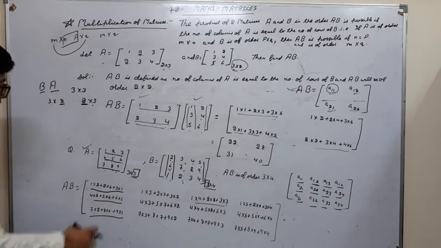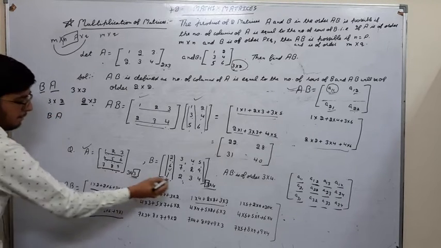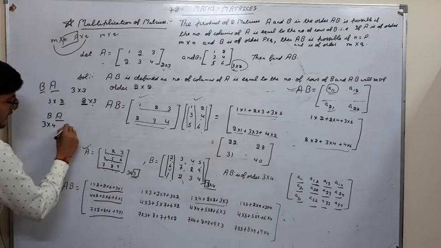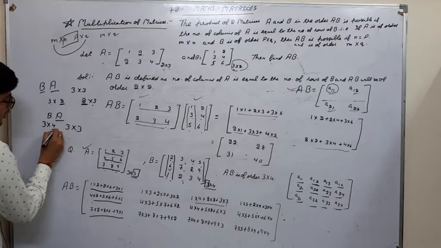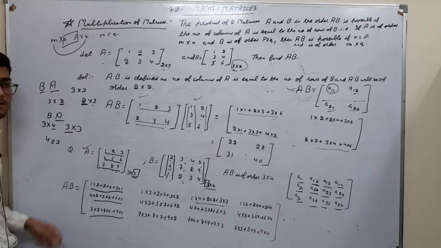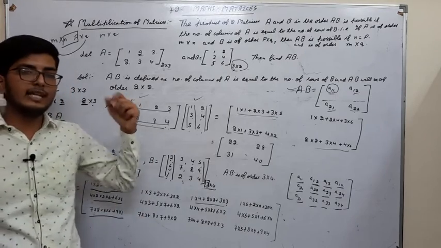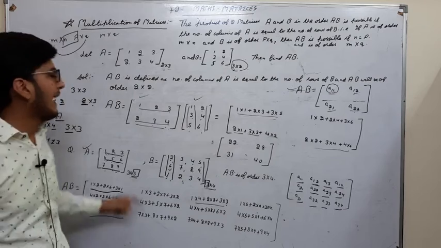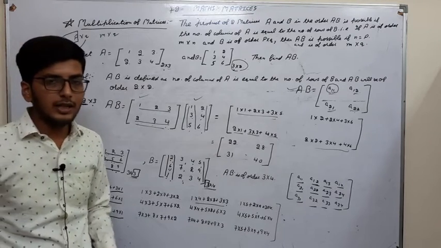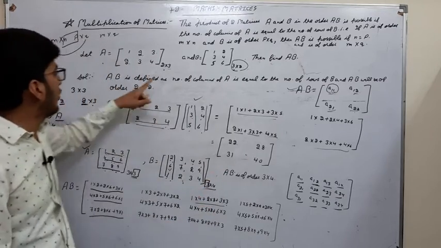In the second case, if we want to find BA, check. B is of order 3 cross 4. A is of order 3 cross 3. Number of columns of B is not equal to number of rows of A. So we can't find BA in this case. But we can find AB and it will be of order 3 cross 3. So use the similar process. Find BA for this question.